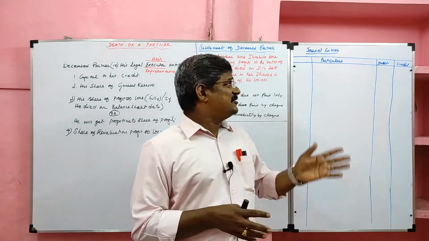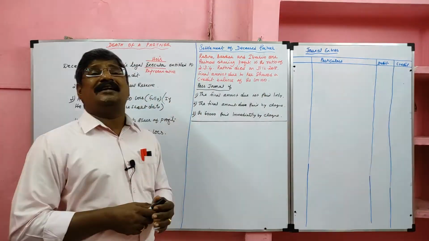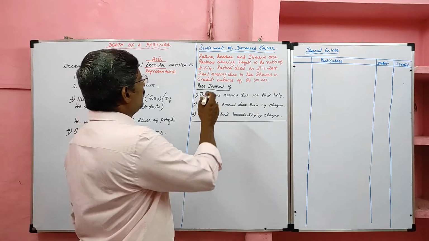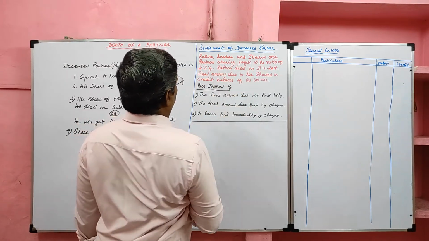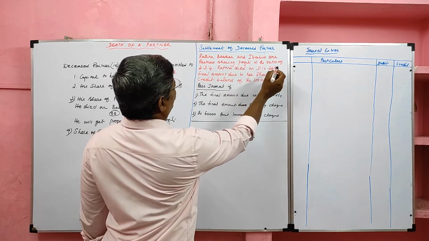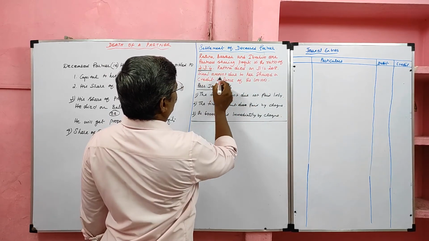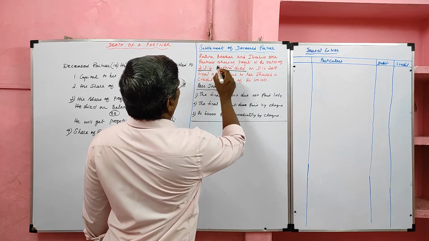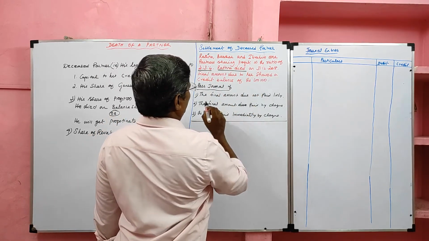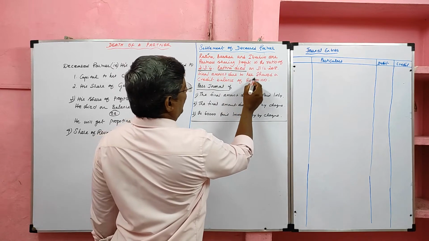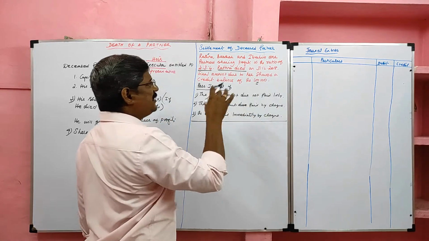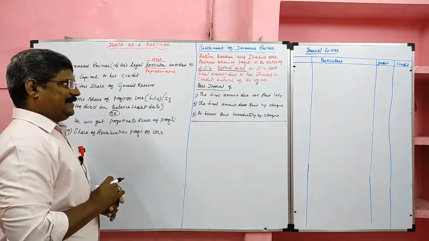Students, let me solve one problem in relation to the settlement of a deceased partner. Look at the problem. Ratna, Bhaskar and Ibrahim are partners sharing profits in the ratio of 2:3:4. Ratna died on 31st December 2018. The final amount due to her showed a credit balance of 1 lakh. So the total interest of Ratna is ascertained as 1 lakh.